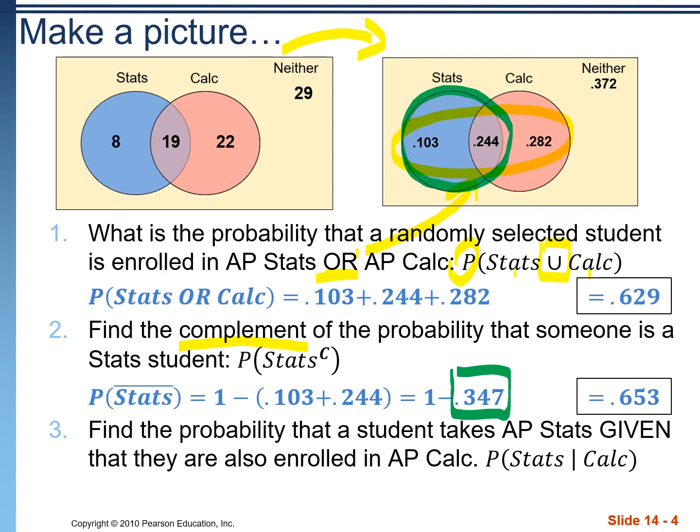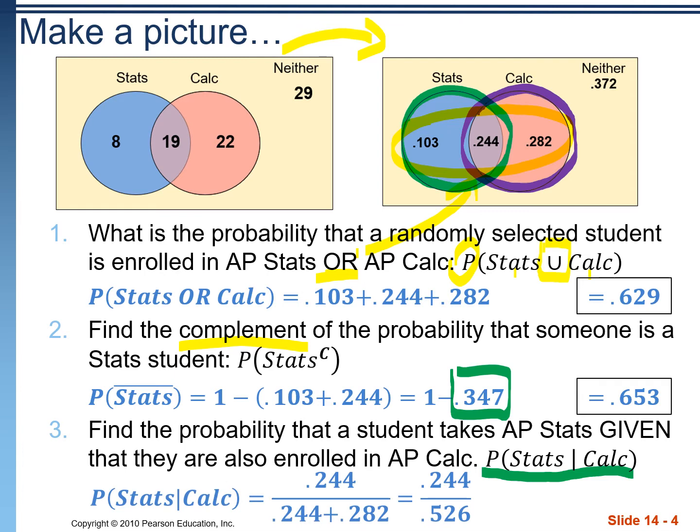Lastly, number 3, find the probability that a student takes AP Stats given that they were also enrolled in AP Calc. This one would be written like this: Stats given that they're a Calc student. So here we know that they're a Calc student. We only care about the people in this pink circle, right? Of that pink circle, if we add those up, there are 52.6% of people enrolled in AP Calc.